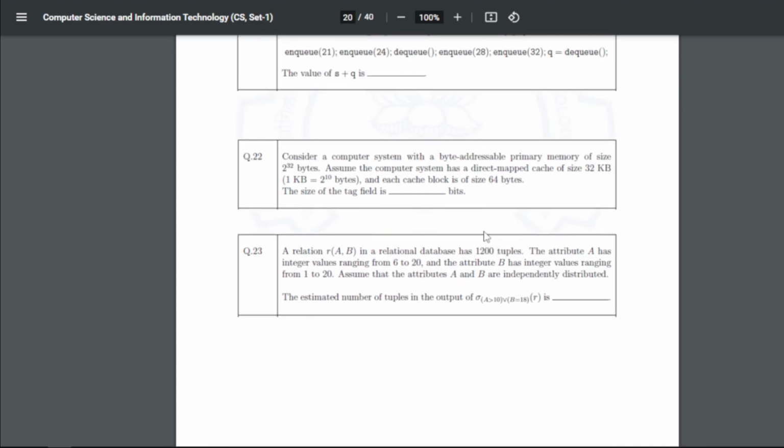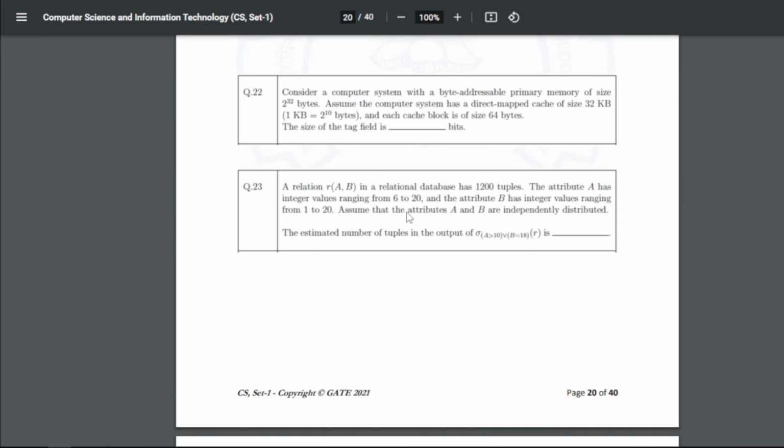Now consider a computer system with a byte addressable primary memory of size 2 to the power 32 bytes. Assume the computer system has a direct mapped cache of size 32 KB, where 1 KB equals 2 to the power 10 bytes, and each cache block is of size 64 bytes. The size of the tag field is, so the answer to 22 is 17 bits.